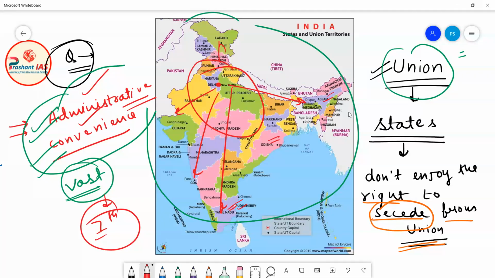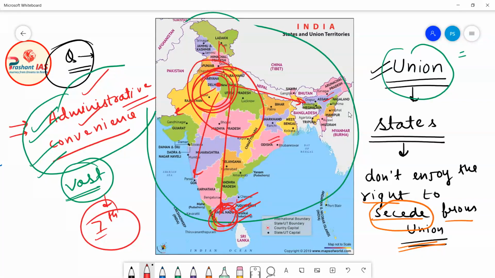Why? Because now the political masters sitting in Tamil Nadu know their culture better. They know what their culture is. They know the language of their people. They know the aspirations of their people. Okay. So actually they are working under the overall supervision and control of New Delhi, meaning the Indian Union. But they are working independently for their people. Why? Because they know better what the aspirations of their people are, and what the issues of their areas are. But overall they are under the control of the Union. They are under the control of the center.